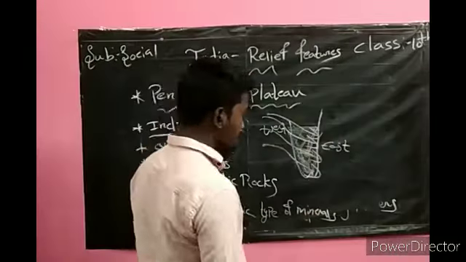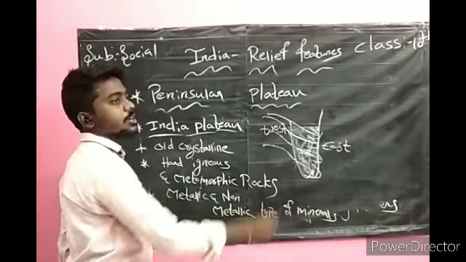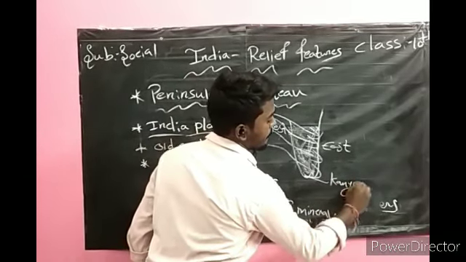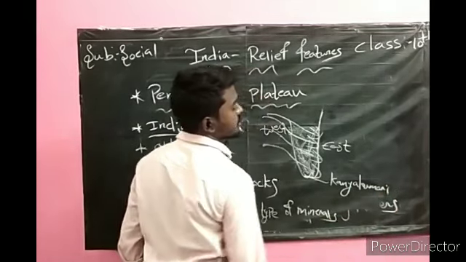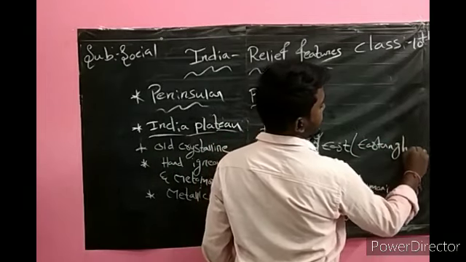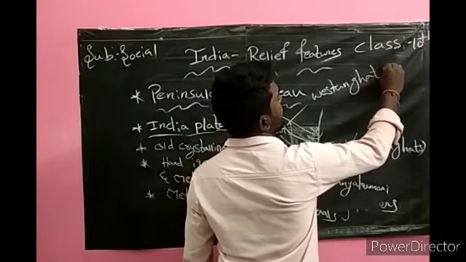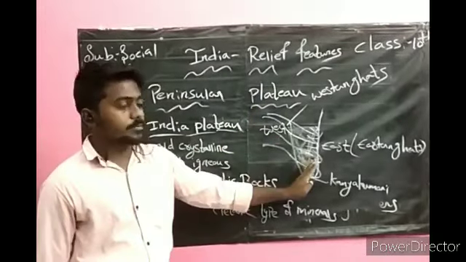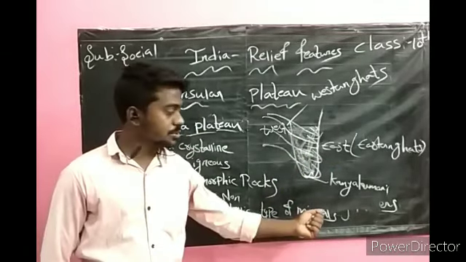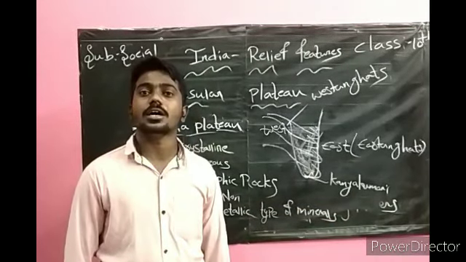If you take the Indian Plateau, in the east we have the Eastern Ghats, in the west we have the Western Ghats, and toward the south we have Kanyakumari, the southernmost tip of the point, the last in Tamil Nadu state.